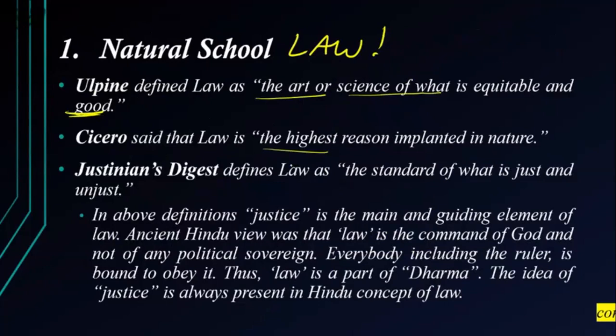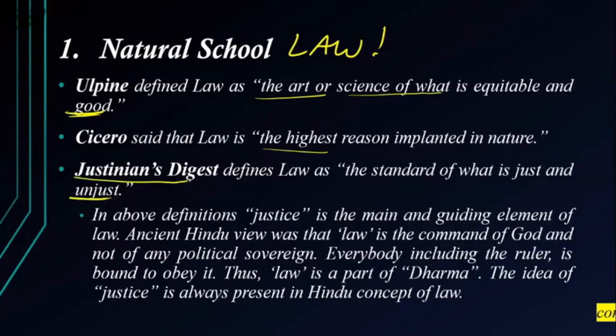So it is a natural school. So according to him, that is the highest reason implanted in nature. Yes. Justinian's Digest defines law as the standard of what is just and unjust, what is correct and wrong, what is justice, what is injustice. This comes under the Justinian's Digest.